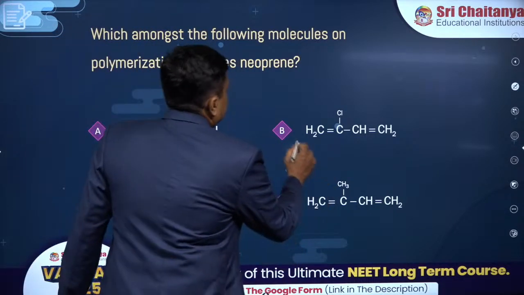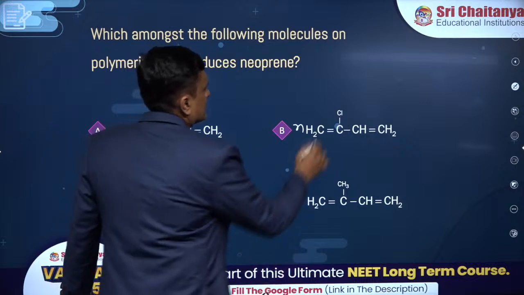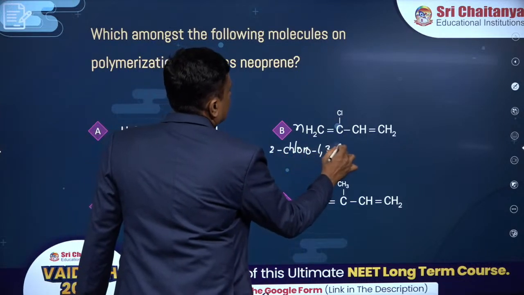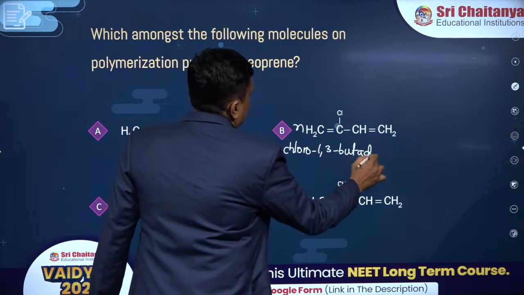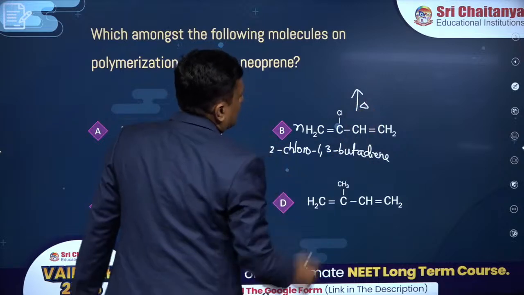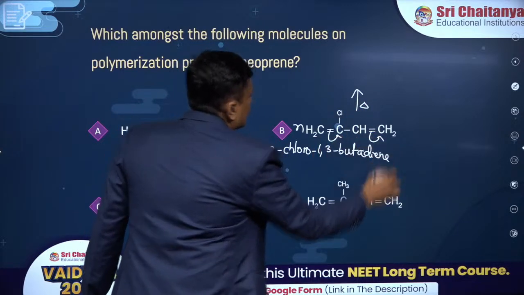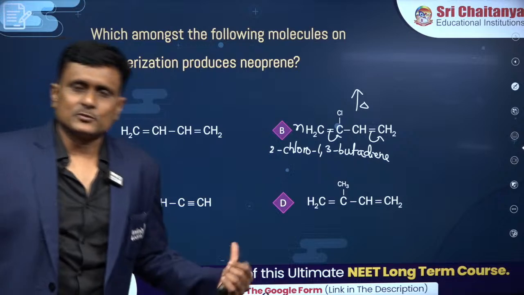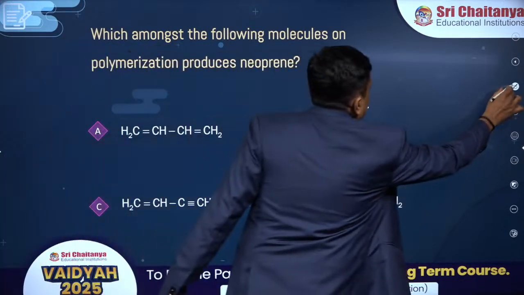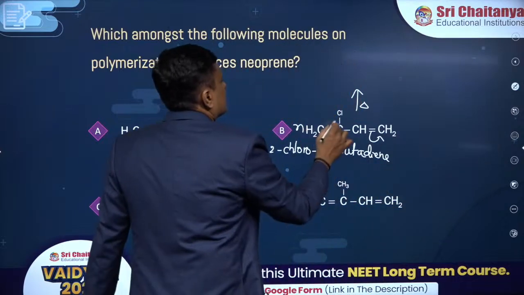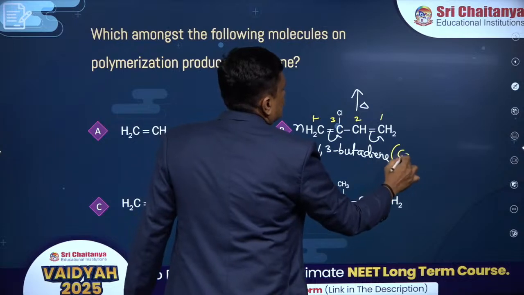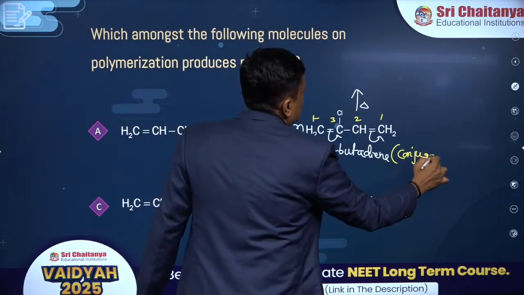So what will happen here when I take n moles of 2-chloro-1,3-butadiene, it undergoes polymerization. How? The second mole and this one undergo 1,4 addition. That means addition will take place at the 1 and 4 positions in all the compounds in which there is conjugation, right? You can see that this is a conjugated system.